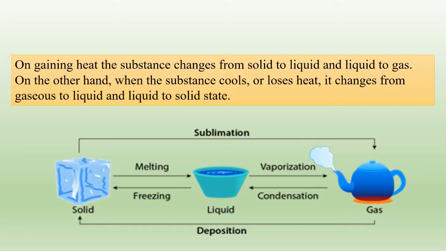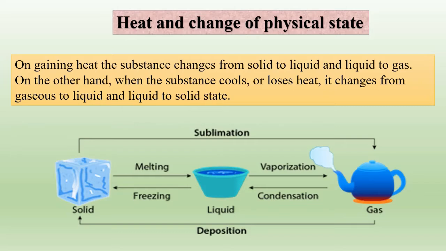On gaining heat, the substances change from solid to liquid and liquid to gas. On the other hand, when the substance cools or loses heat, it changes from gaseous to liquid and liquid to solid state. So this is what we're talking about, the physical state of a substance. So there is a change.